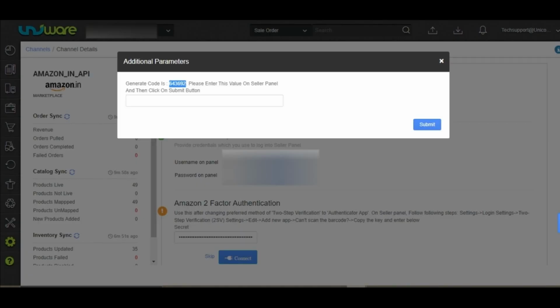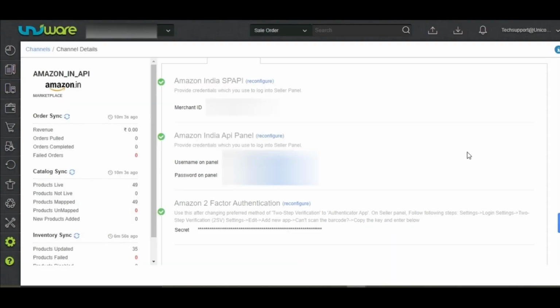You can now go back to Uniware and click on Submit. The connectors shall now be fixed.